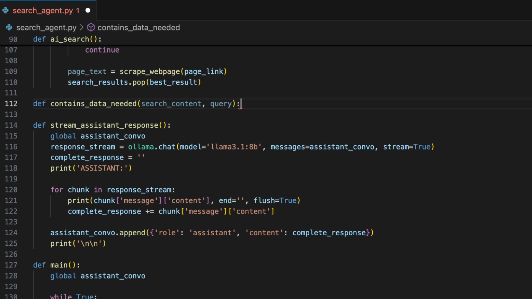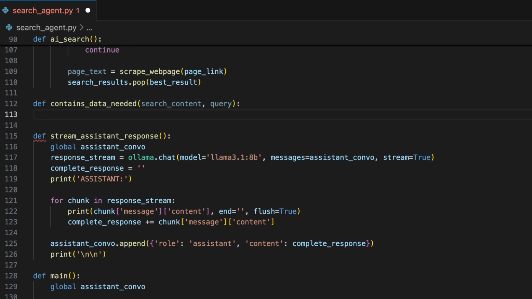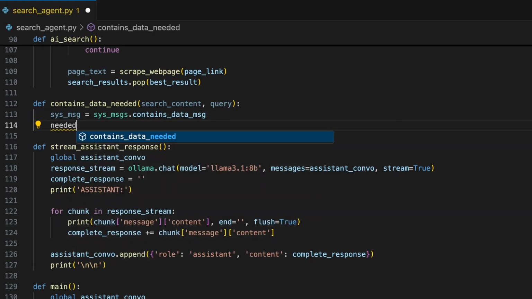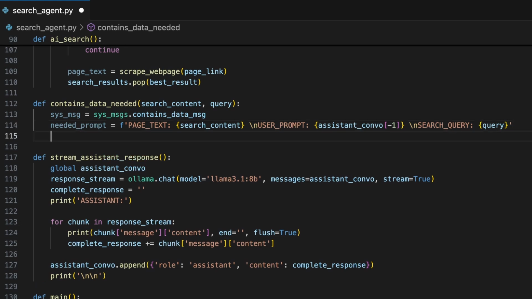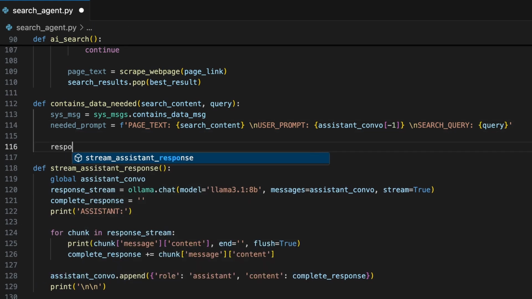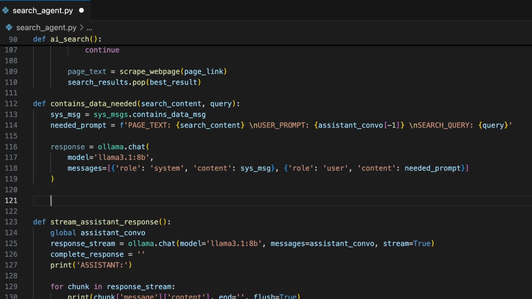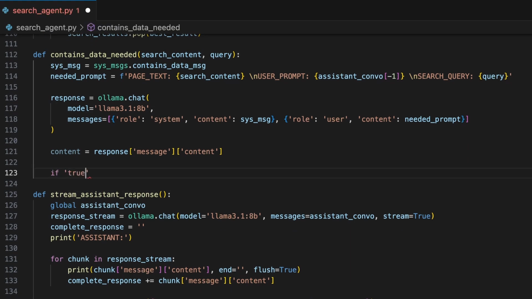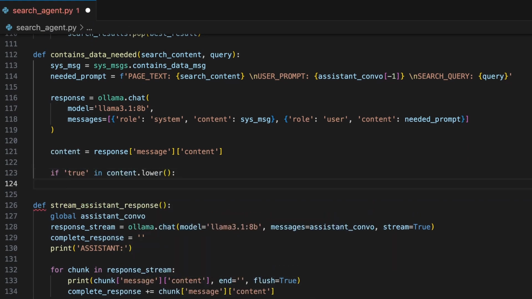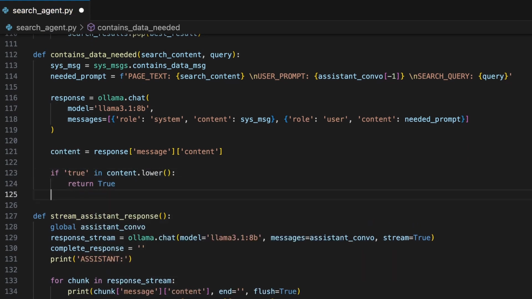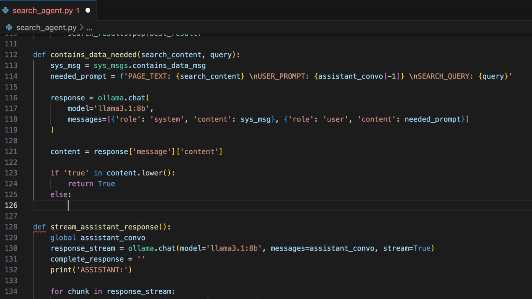This function will take search content and query as inputs. Set the system message for the agent within the function, then format the needed prompt as we showed the model in our system message. In the response variable, we can generate the response with our model of choice for this specific agent. Select the response message content. Then if true is in the content, after being converted to all lowercase, return true as the function result. Else, true wasn't in the response generated from our agent, so we will return false from this function.